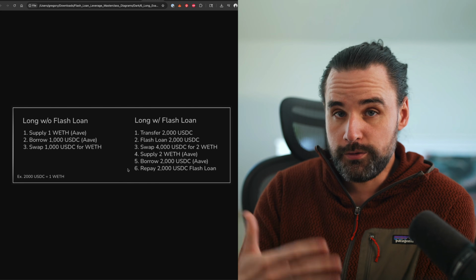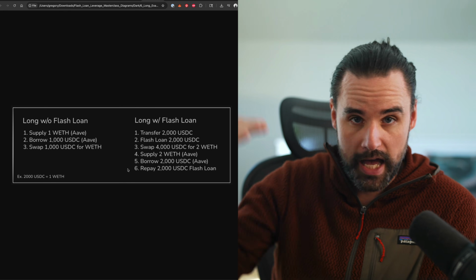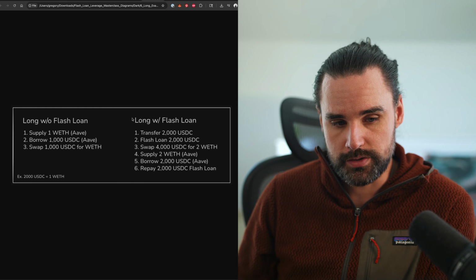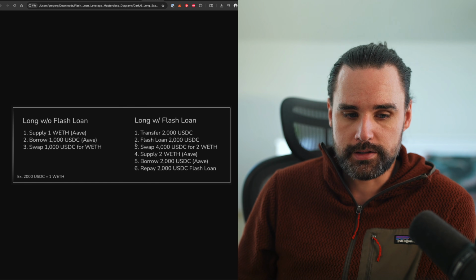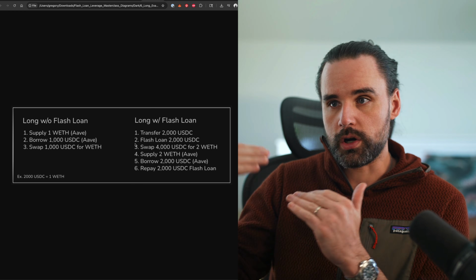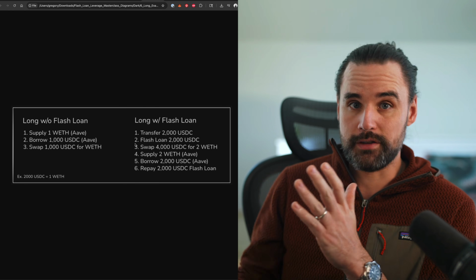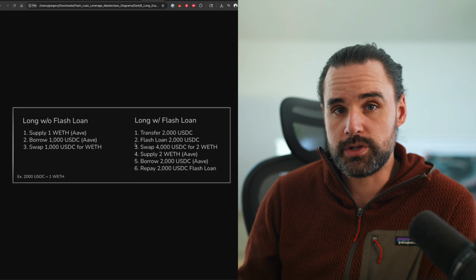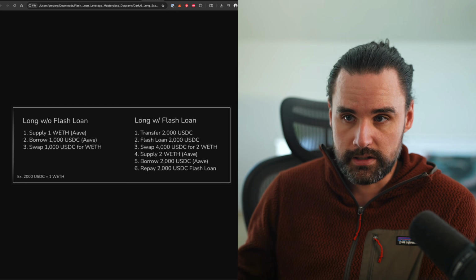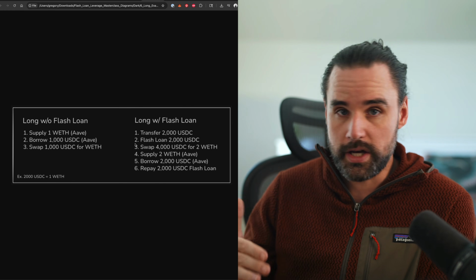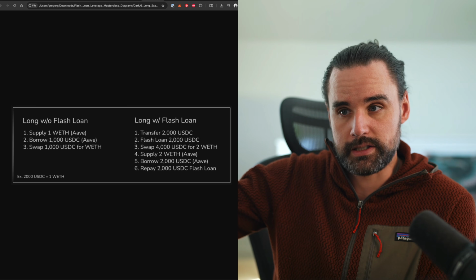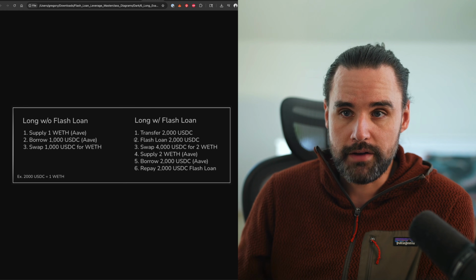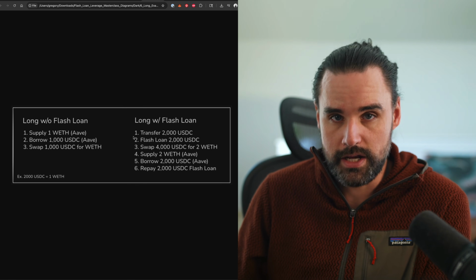So again, before I talked about how flash loans have to happen all in one transaction, well, all these steps are happening in the same transaction. So basically, you're able to borrow the funds and do all this routine work in one go so that you can pay the flash loan back. And now you have increased exposure. And then when you go to sell the asset, let's say ETH goes from $2,000 to $4,000 like you're expecting, then you can make substantially more profit than if you just held 1 Ether by itself.